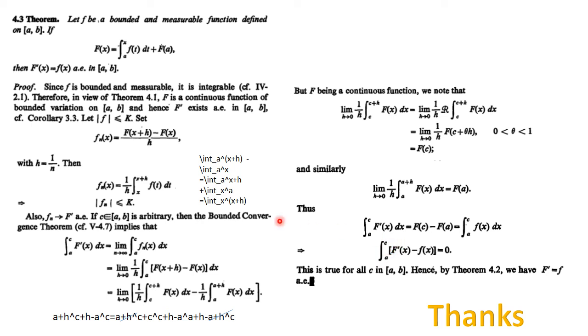Since c is any arbitrary point of the closed interval AB, this implies this is true for every c in the interval AB. Now you apply the previous theorem. That says when this integral is 0 and this is integrable also, and we know that the small f is integrable, right? So this implies this thing is 0 almost everywhere. This is 0 almost everywhere, implies small f is f dash x almost everywhere in the interval AB. So this thing we had to prove.